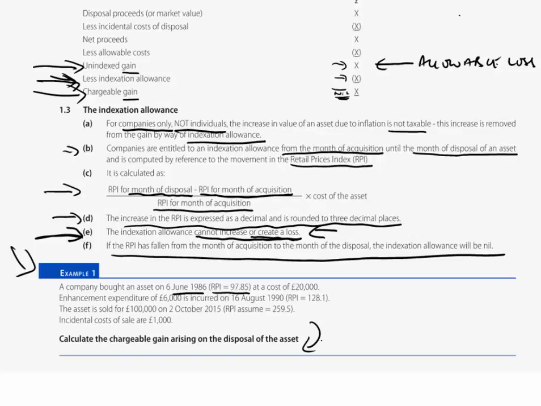That's where you're probably going to get it. And we bought that in June 86, this asset, it's a chargeable asset, at a cost of £20,000. Since we bought it, we incurred enhancement expenditure amounting to £6,000, and that was in August of 1990.